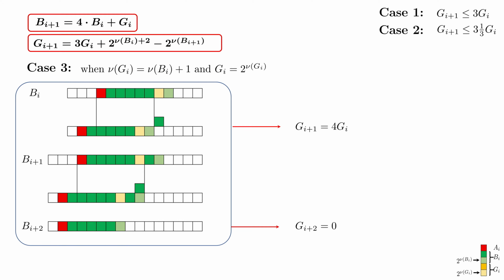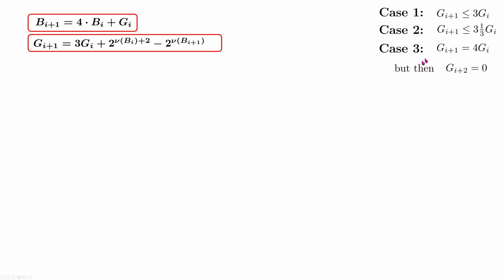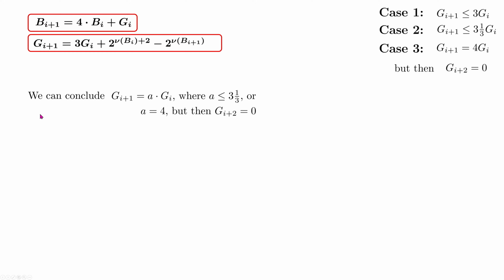So we can summarize this case: in case 3, GI plus 1 is equal to 4 times GI, but then GI plus 2 is equal to 0. So from all these three presented cases, and there is no other case possible, we can conclude that GI plus 1 is equal to a times GI, where a is less than or equal to 3 and 1/3, or a is equal to 4, but then GI plus 2 is equal to 0.